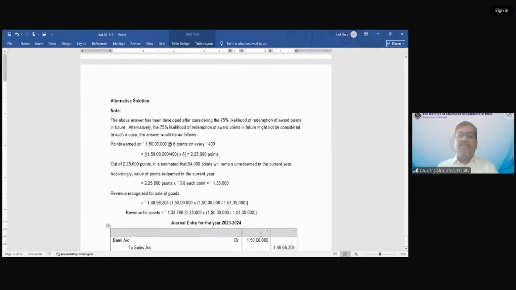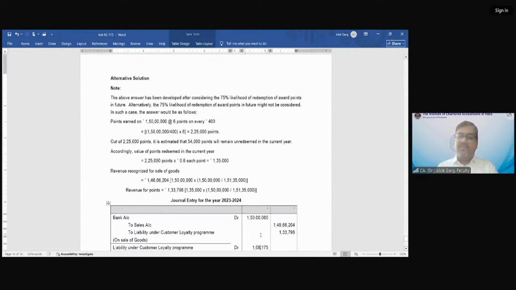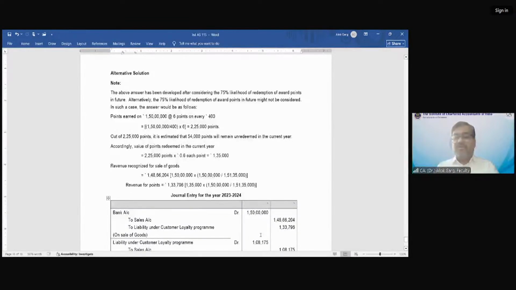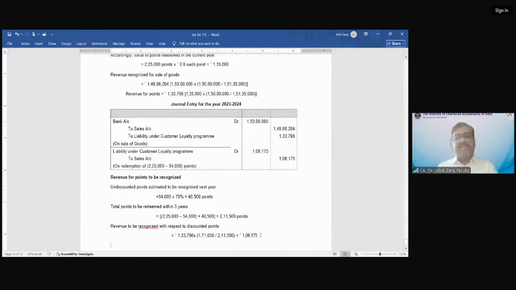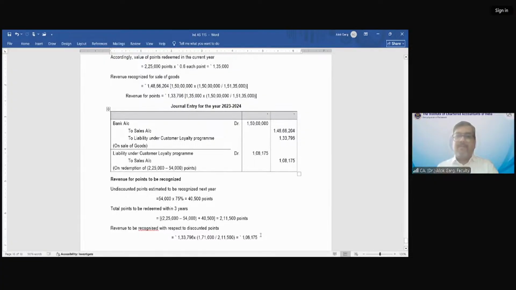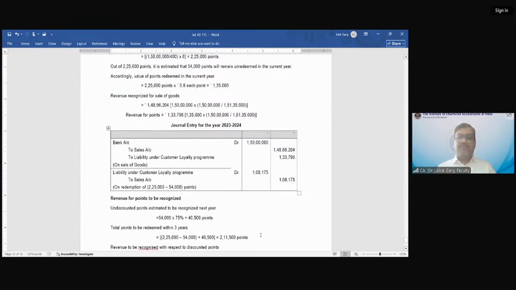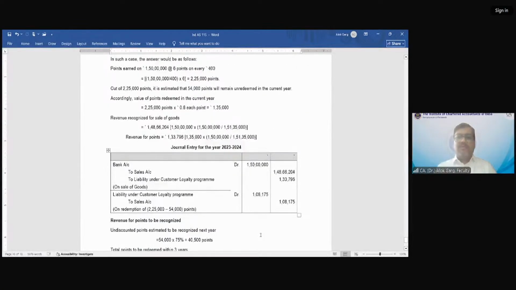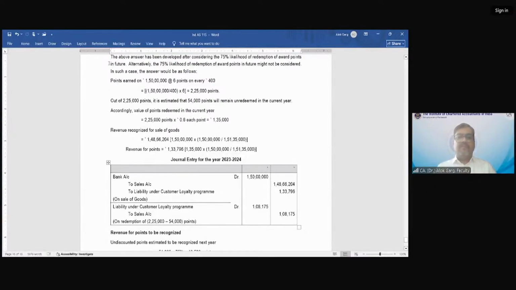So alternative solution, I'm not going to the alternative solution, right? But you can also solve like this as well. Okay. Do you want me to do this alternative solution? Should I do this alternative solution also? Okay. Yeah. So friends, we have covered this loyalty program question also. Let me know if you have any doubt on the loyalty program question.